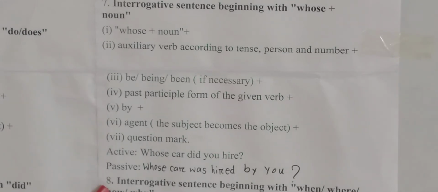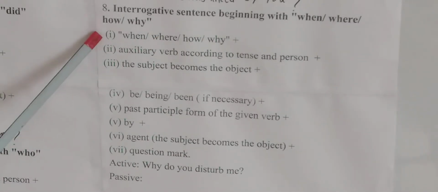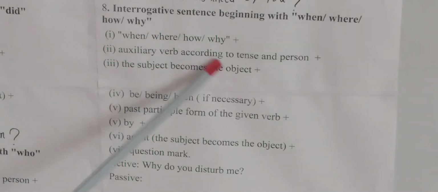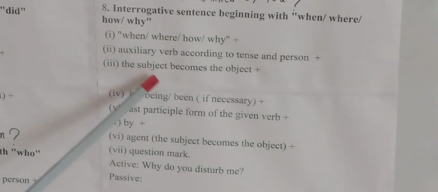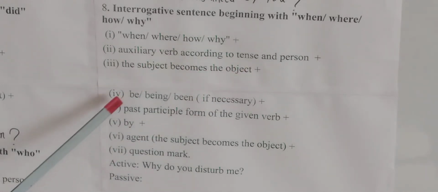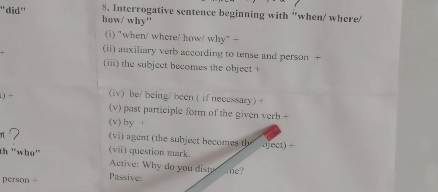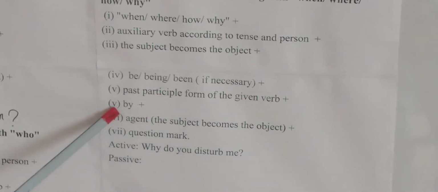Now rules number 8. This is our last rule. Interrogative sentence beginning with when, where, how, why. These are the common things. Auxiliary verb according to tense and person. The subject becomes the object. Be, being, been if necessary, past participle form of the given verb. Always you will do this. By, agent. Last one is question mark.